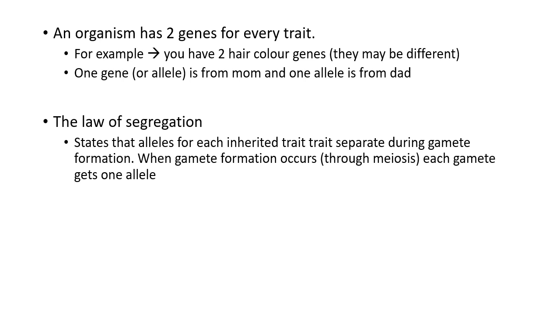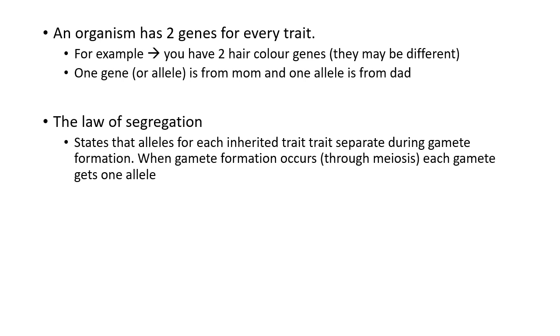So he said an organism has 2 elements, or we can now say 2 genes, for every trait. They get 1 gene from their mom and 1 gene from their dad. So for example, you have 2 genes for your hair color. You might only have 1 hair color, but those genes might say something different. And so that'd be your genotype, and your hair color is your phenotype.